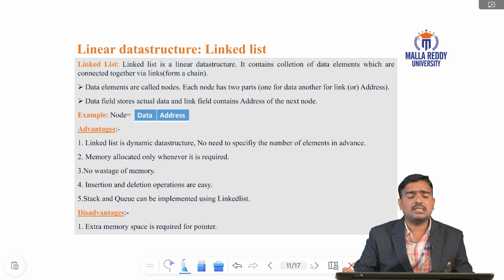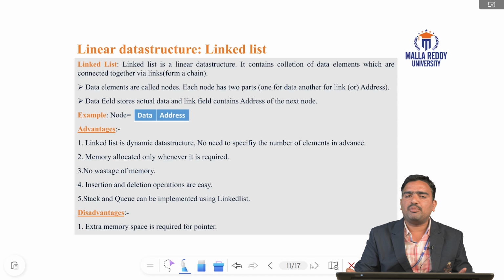What are the advantages of a linked list? A linked list is a dynamic data structure, whereas an array is a static data structure. For example, when we declare an array, it is of fixed size only. Once you declare the array, you can't change the memory. With a linked list, whenever you require data, at that time we insert the node. So these are the advantages of a linked list.